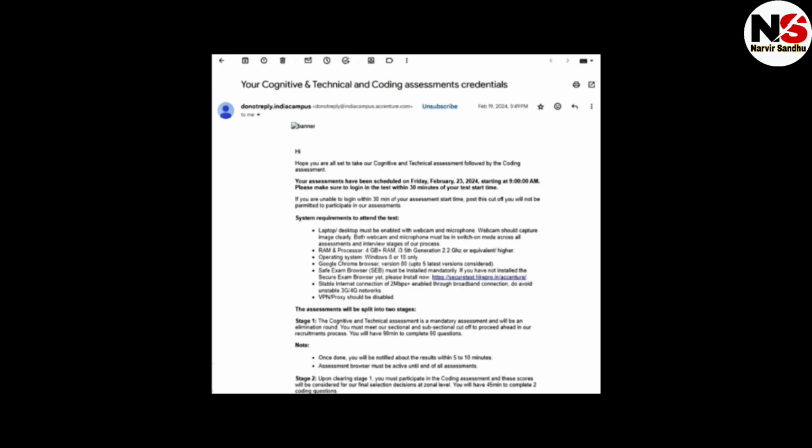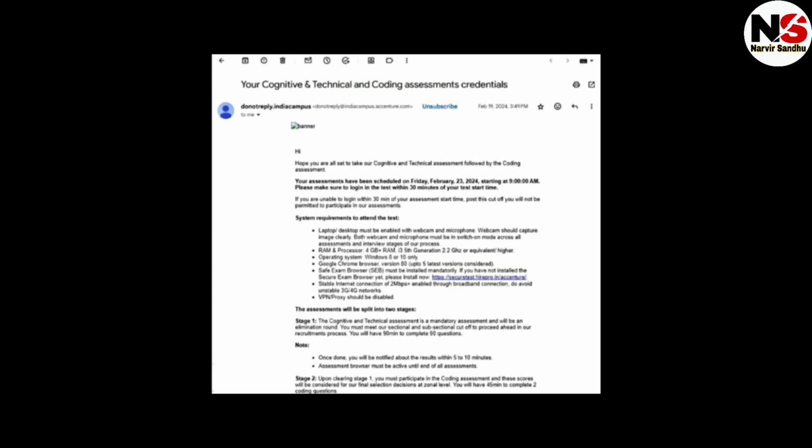SAP exam browser, that is SEB, must be installed, as the exam will be conducted on SEB. If you have not installed the secure exam browser yet, please install it now from this link. Stable internet connectivity of 2 Mbps plus through a broadband connection. Do avoid 3G or 4G networks. VPN and proxies should be disabled.